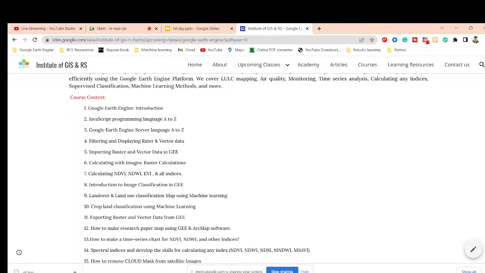Then we move to image classification on the Google Earth Engine platform and try to make different types of image classification, such as land cover and land use classification using machine learning, and cropland classification using machine learning, as well as how to easily export raster and vector data from the Google Earth Engine platform.